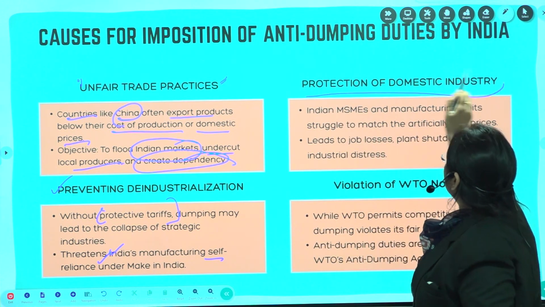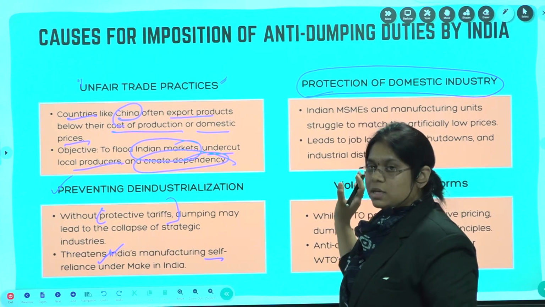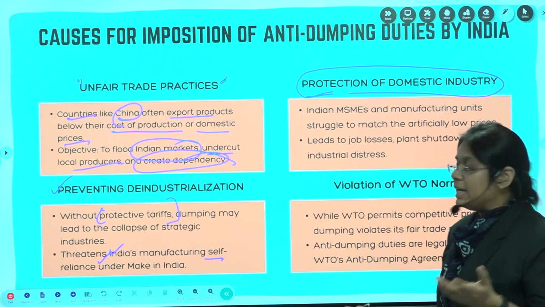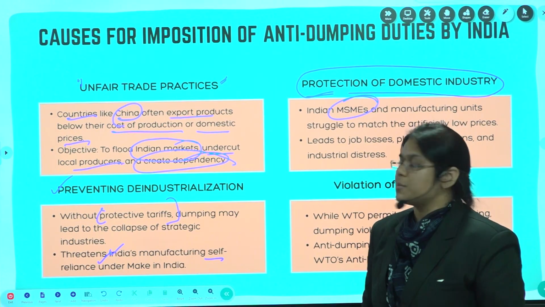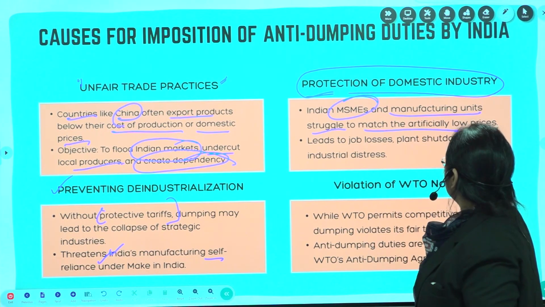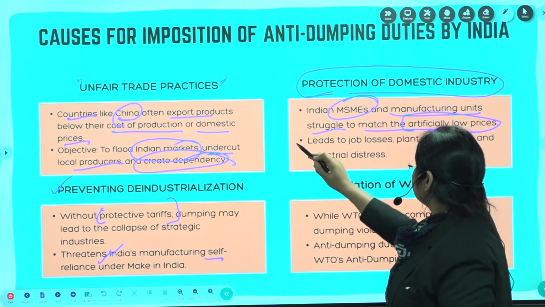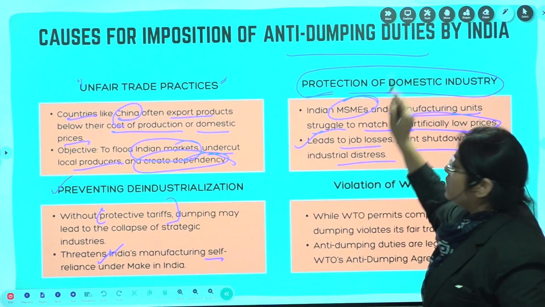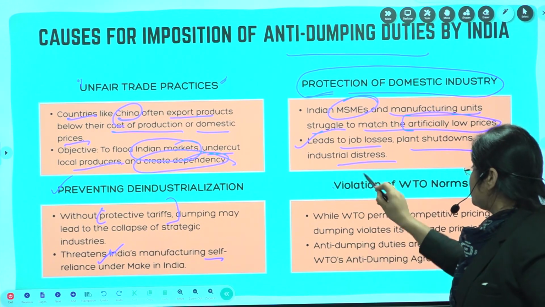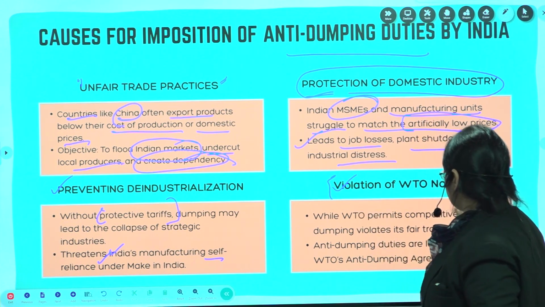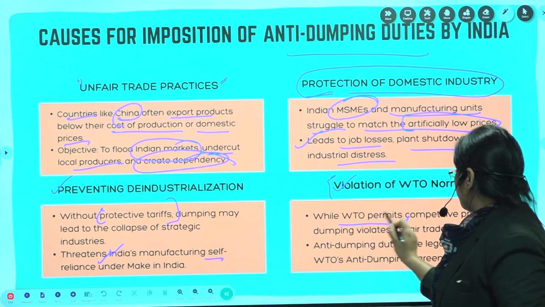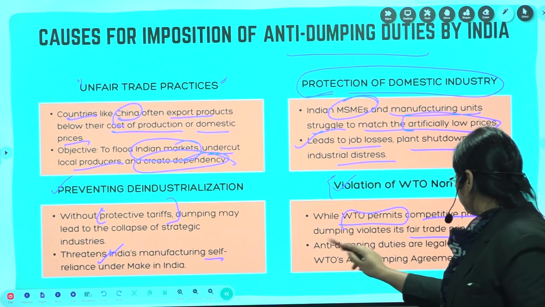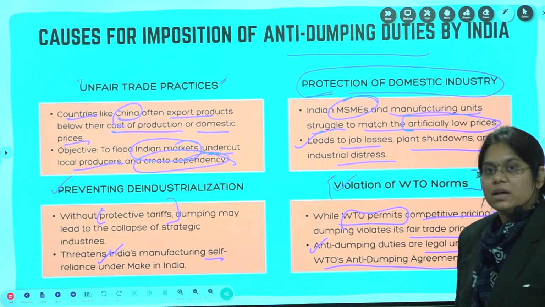Clear. Now also, protection of domestic industry, okay. Due to this, our domestic production will be reduced. Indian MSMEs, that is micro, small and medium enterprises, and also manufacturing units, struggle to match the artificially low prices, right? Next, it leads to job losses, plant shutdowns and industrial shutdowns, and this anti-dumping duty is legal under the WTO. Dumping is a violation of WTO norms: while WTO permits competitive pricing, dumping violates its fair trade principles. So anti-dumping duties are legal under the WTO's anti-dumping agreement.